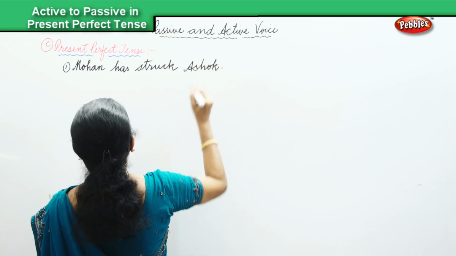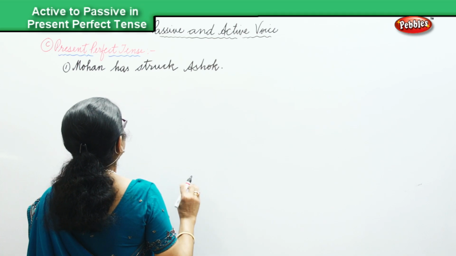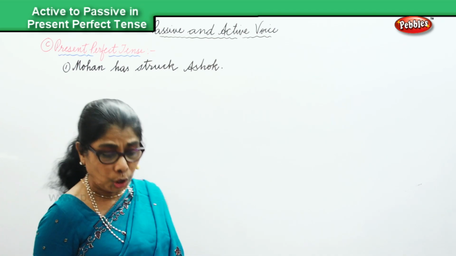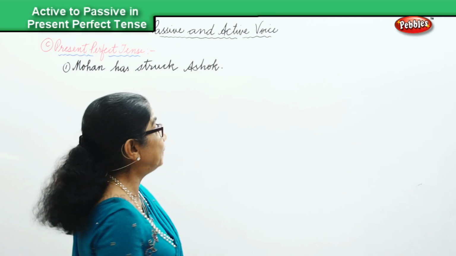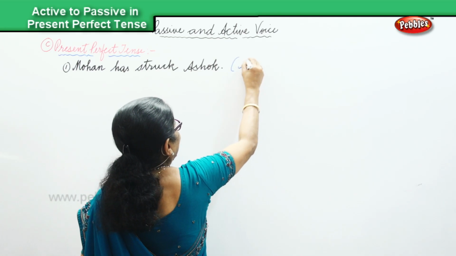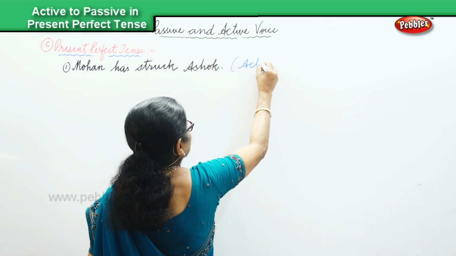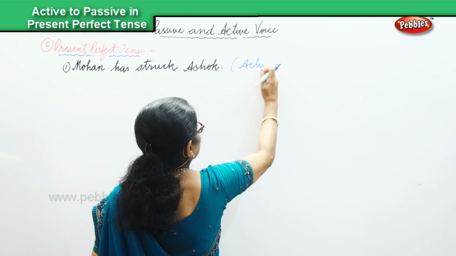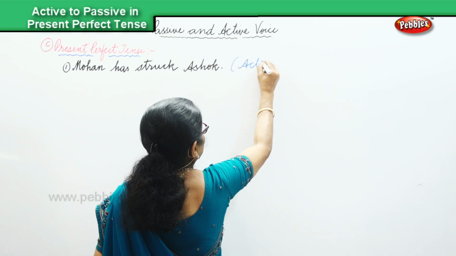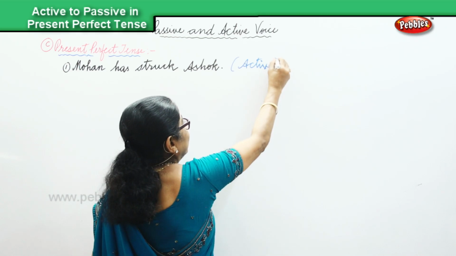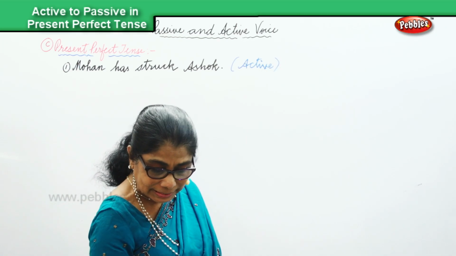Now this is the active voice and we are going to change Mohin has struck Ashok into passive voice. This is active.